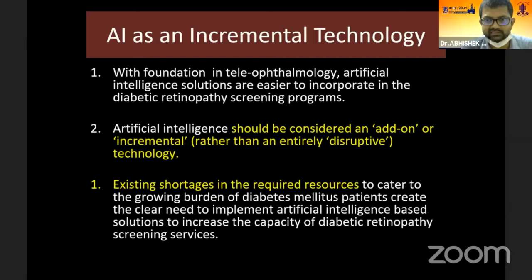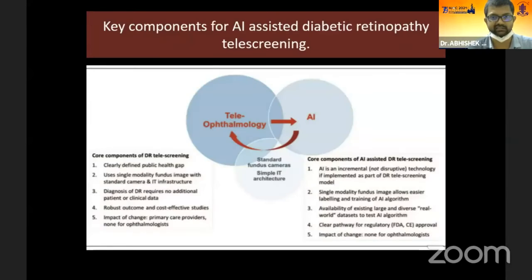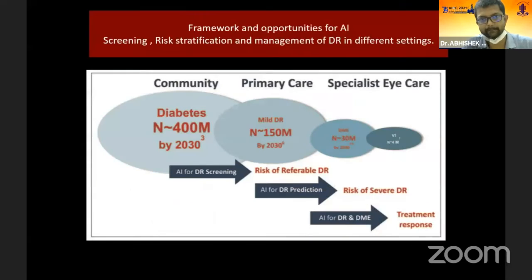It should be considered as an incremental technology to teleophthalmology, and existing shortages and the required resources to cater to the growing burden of diabetes mellitus patients create the clear need to implement artificial intelligence-based solutions to increase the capacity of DR screening. In teleophthalmology, we are basically taking a photograph and allowing a grader to grade the image. So it has its own limitations, but if we combine teleophthalmology with AI, we can actually make the system more robust.